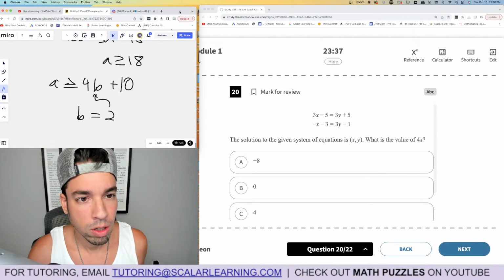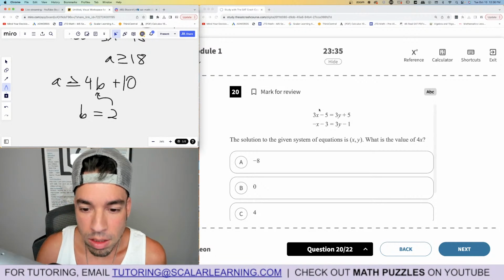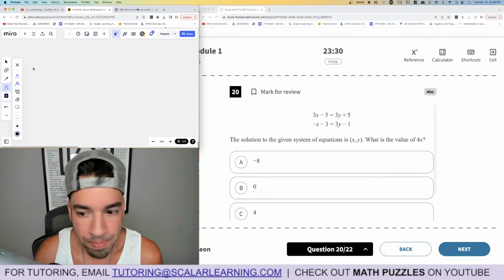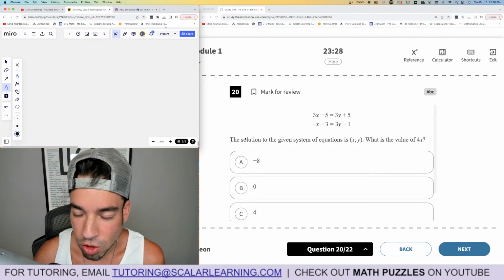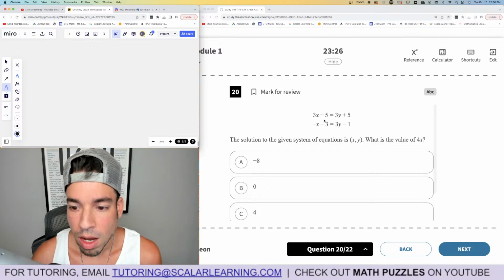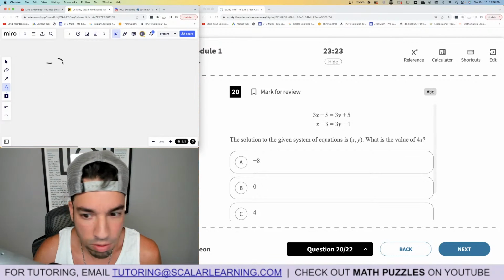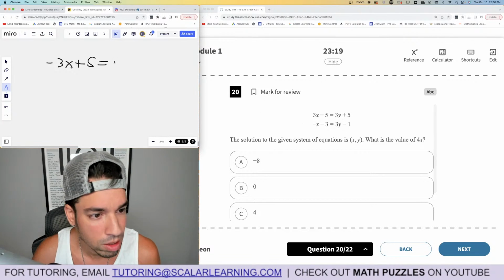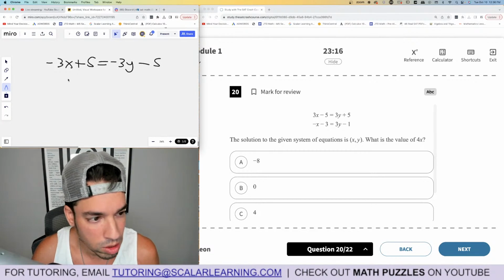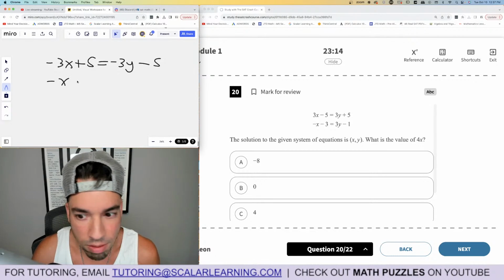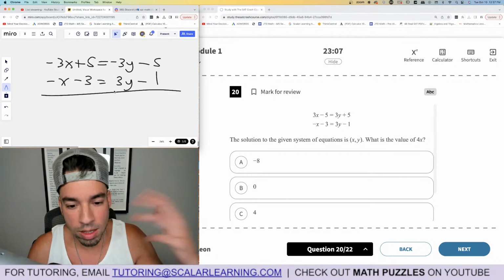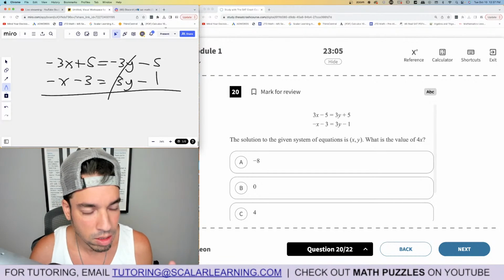Okay. Oh, shoot. Sorry. Moved that a little bit. All right. The solution to this system of equations, what is 4x? Okay, let's see here. What's the easiest way to do this? Let me think. Okay. I'm going to multiply the top equation by a negative. So I got negative 3x plus 5. You got to triple check, make sure you flip all the signs correctly. Negative 3y minus 5. This one I'm leaving the same. We're solving via elimination, right? And I've made the y's opposite each other. Now we combine them and they destroy themselves.